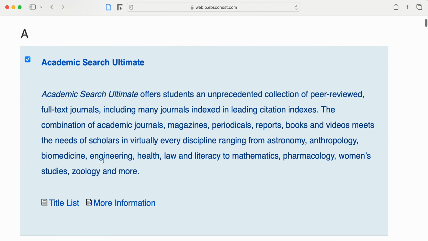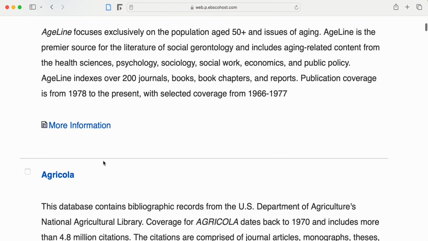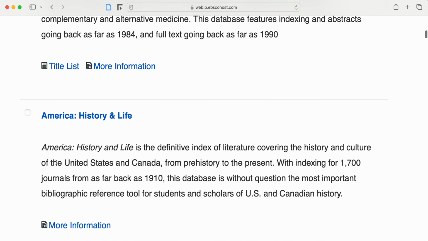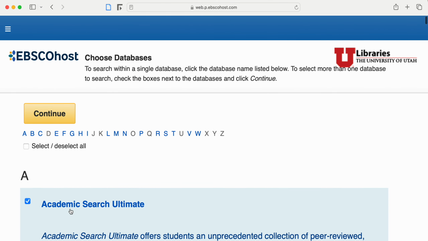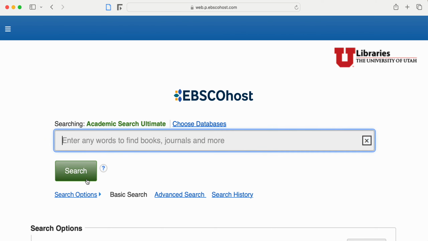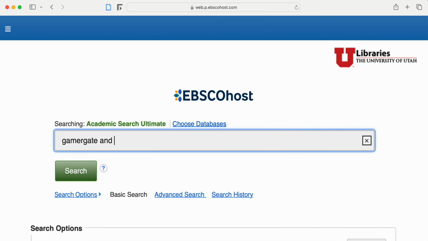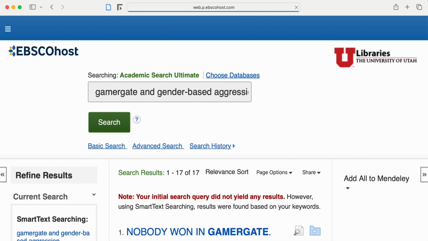We can actually select a bunch of different databases from within this one heading. But I'm going to just focus instead on Academic Search Ultimate. And we can look that up in the databases portal under A also. So we're interested in Gamergate and gender-based aggression. Pardon my typing. And we might have to change up some of these terms. In terms of aggression, we might want to find some synonyms, but let's see how this goes.